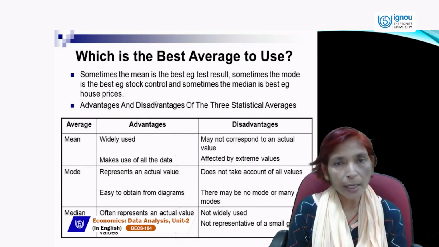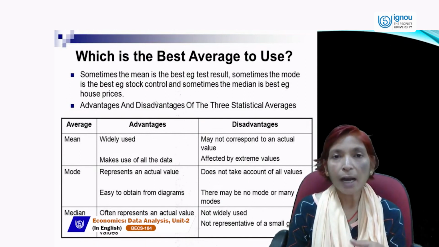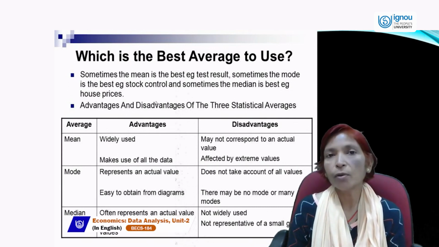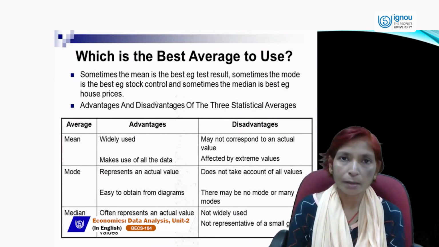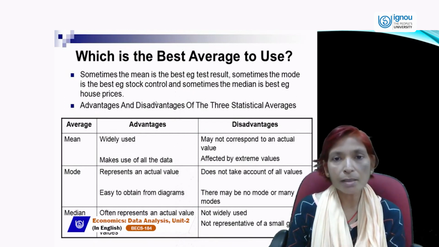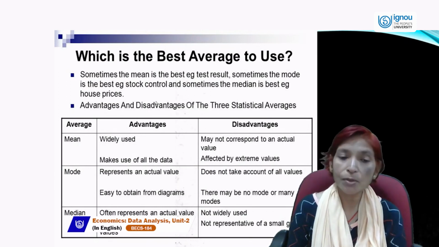Mean will not show an actual value, because average doesn't tell us the actual value of the given data. It's an average. Maybe the actual value may be higher or the actual value may be lower. Average doesn't tell us the actual value of the result. So it is affected by extreme values.